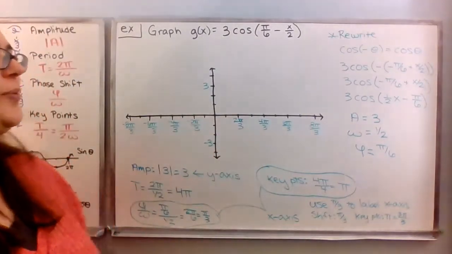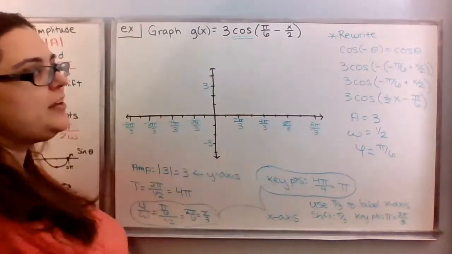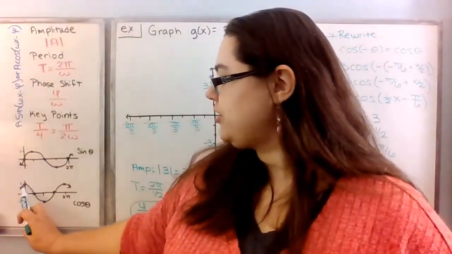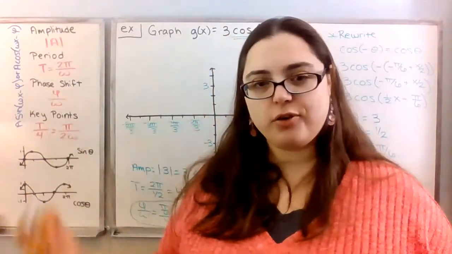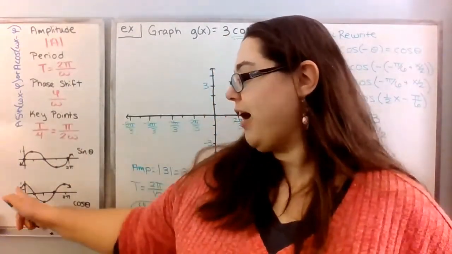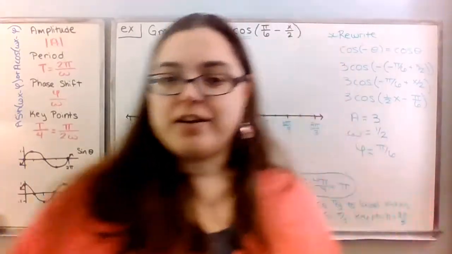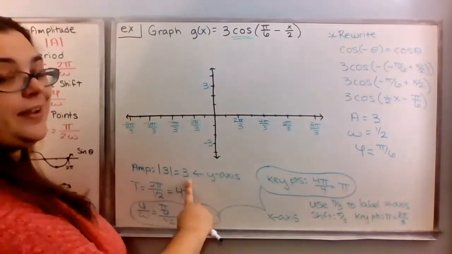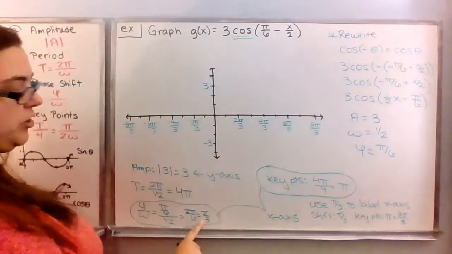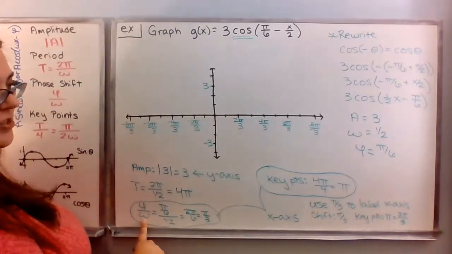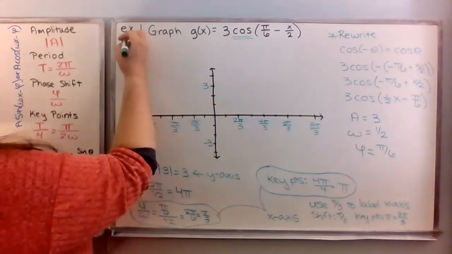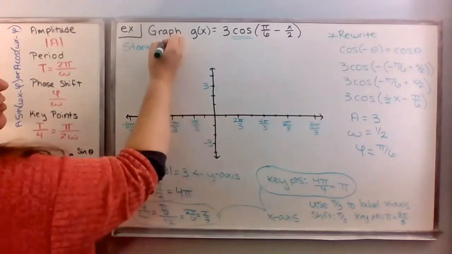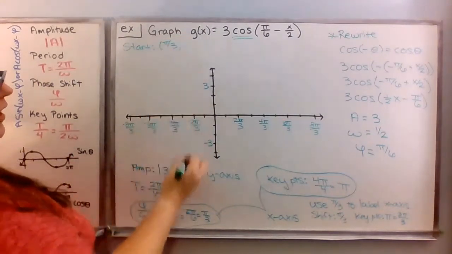Next, we are graphing a cosine function. For the cosine function, I need to know where that starts. The cosine function usually starts at the point 0, 1. So I know I'm going to be starting with that point, the one that's at the top of my cosine curve. Instead of 1, I'm going to use 3 because my amplitude is 3. And instead of 0, I'm going to use pi thirds because that's my phase shift. So the point that I'm going to start at is going to be at pi thirds and 3.